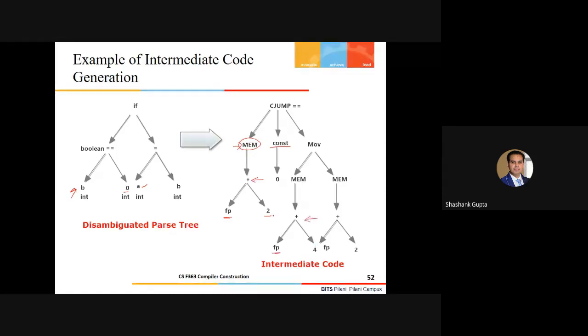We need to extract the value, so I dereference it using the mem construct. Similarly, the same variable b is already stored at an offset of 2 with respect to the frame pointer, as we have shown. So we add these two addresses and dereference for extracting the value.